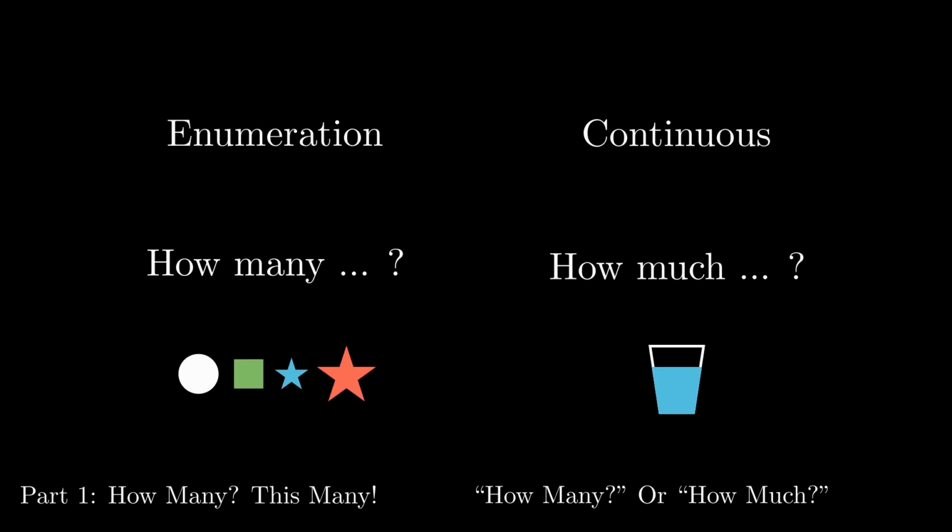Enumeration is the process of answering the question of how many, and quantification is the process of answering the question of how much. These two ideas overlap in important and useful ways, but our focus here will be on enumeration.